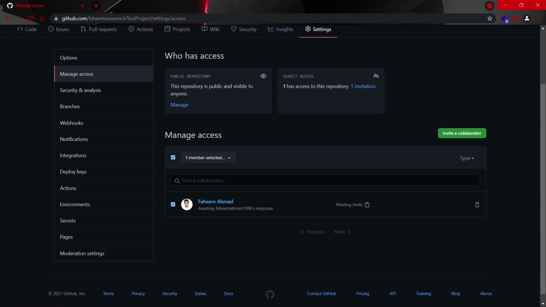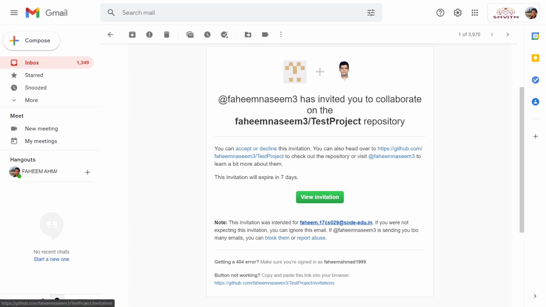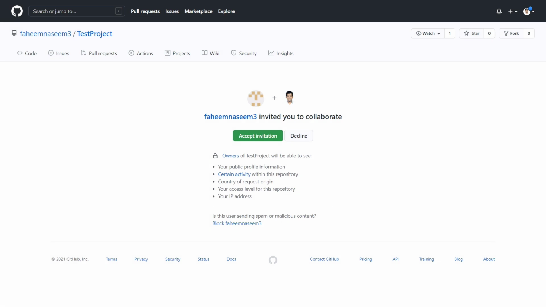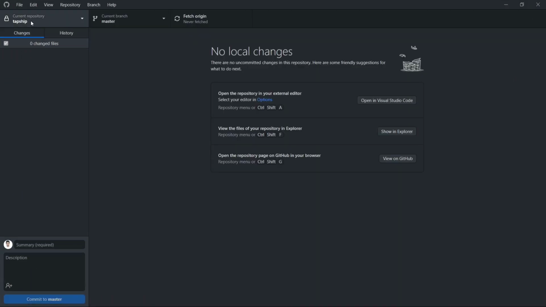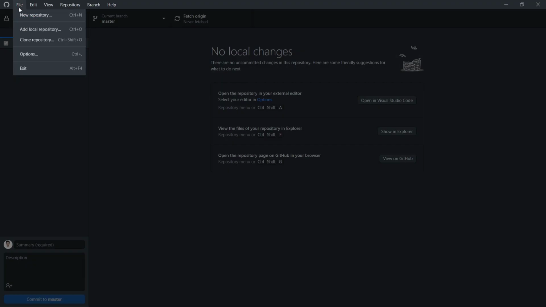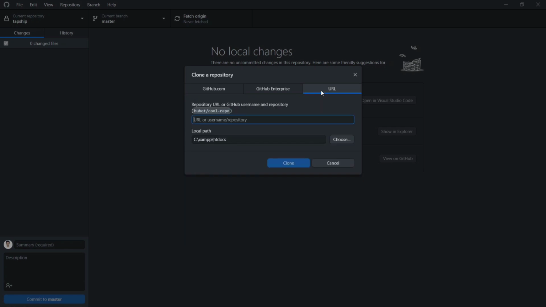So the second person has to accept the invite sent to their email ID. Just accept the invitation that they have received on their email ID and then proceed. Once the invitation is accepted, you can go to File and choose Clone Repository. In here you will see multiple sections like GitHub.com, GitHub Enterprise, URL. But we will choose the URL section.